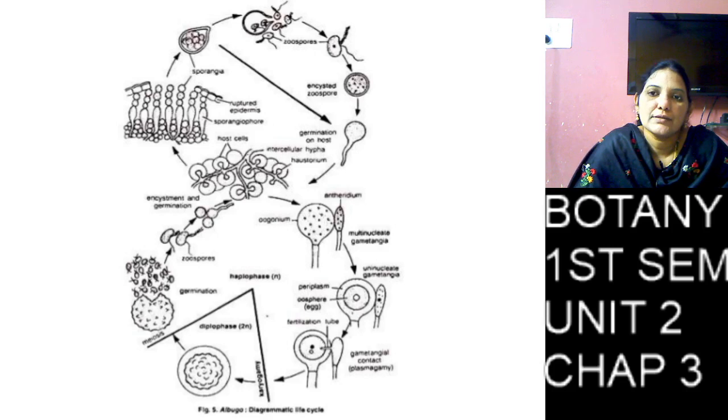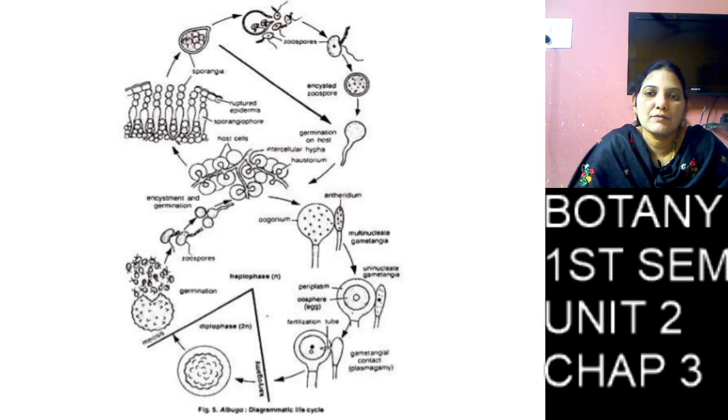Then the zygote undergoes so many divisions and forms zoospores. The zoospores are bean shaped and have two flagella, tinsel flagellum and whiplash flagellum. After complete formation of zoospores, the outer tuberculate layer and inner thin layer rupture, and the zoospores enter the water and swim for some time with the help of flagella.